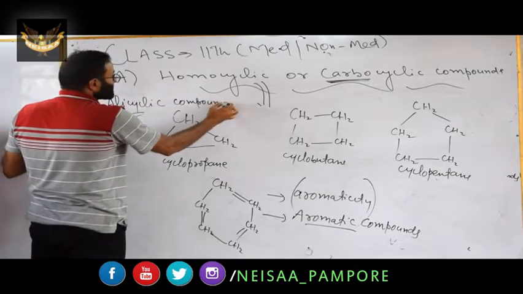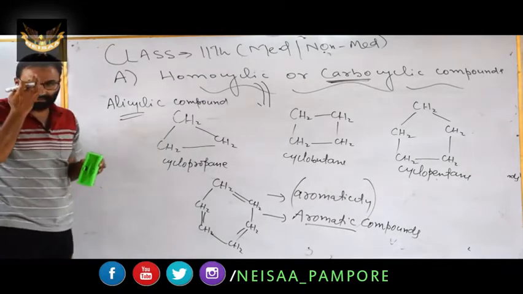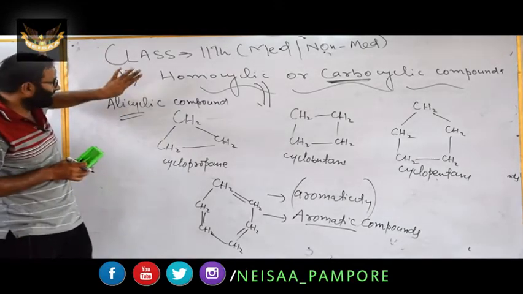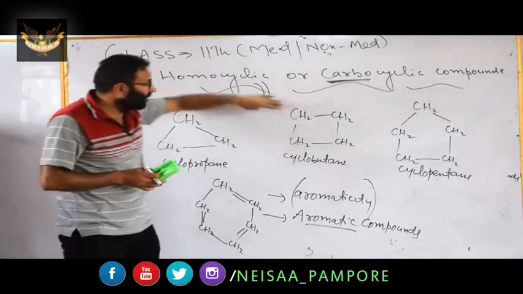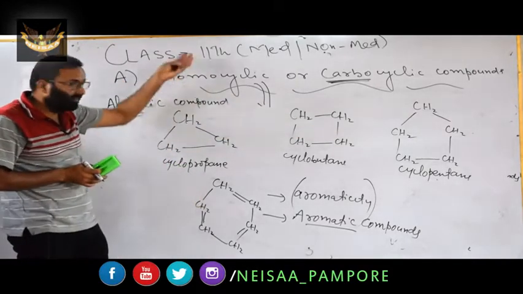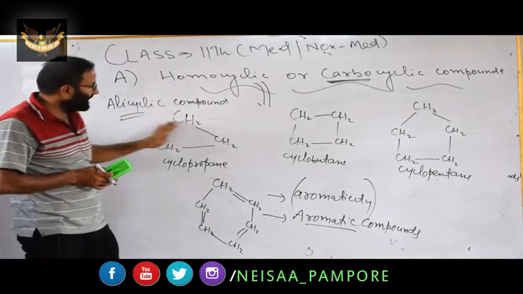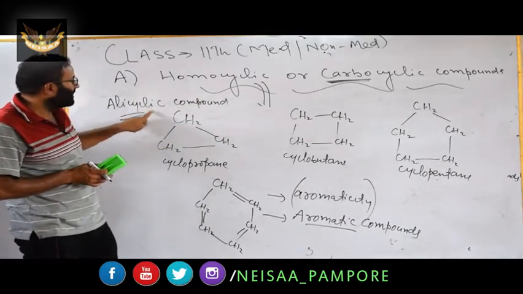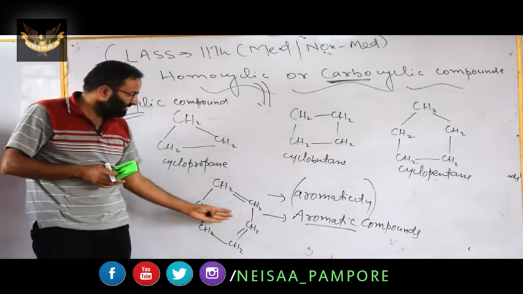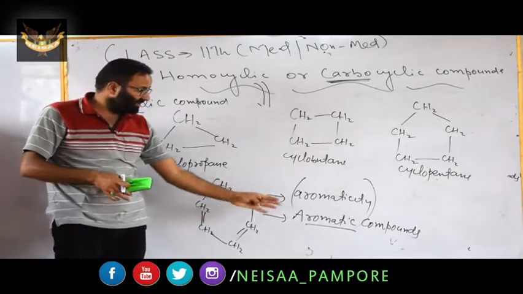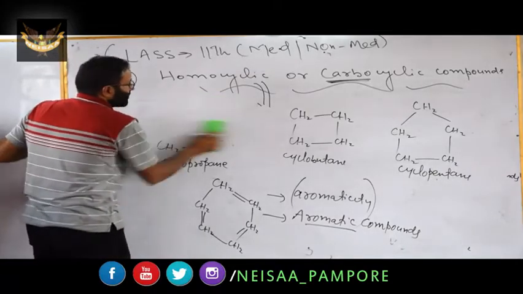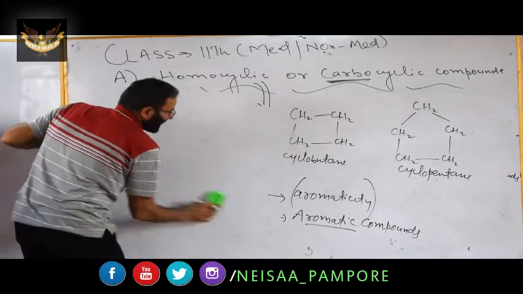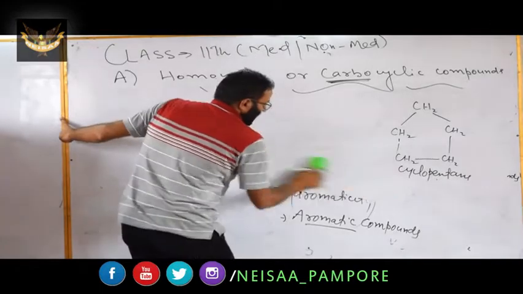Alicyclic. You have to remember here, this class is homocyclic, it is also homocyclic, but this class is known as alicyclic compounds, and this one, because of aromaticity, is known as aromatic compounds. You can mention here, homocyclic or carbocyclic compounds. How can you define these?